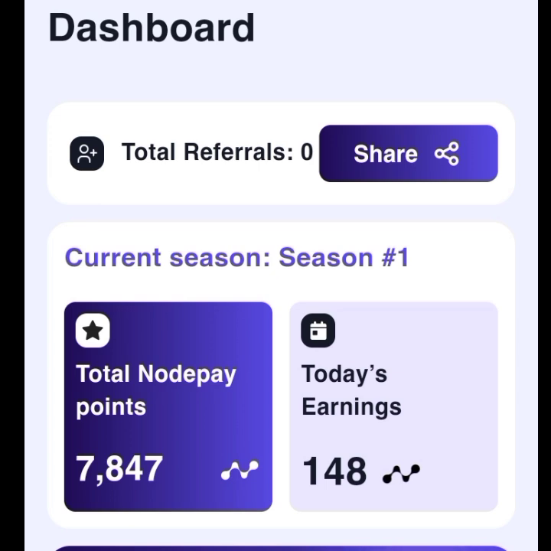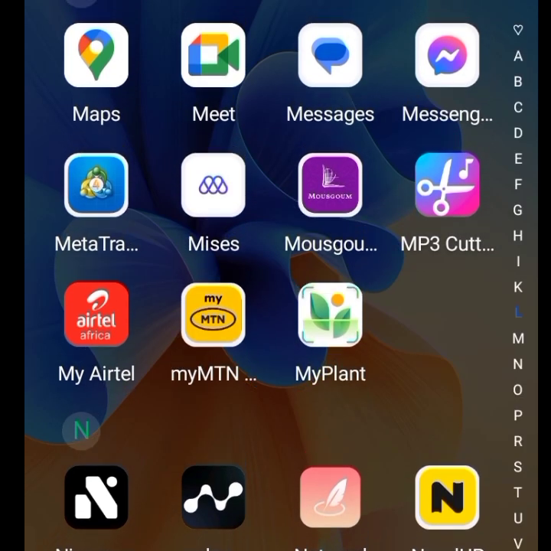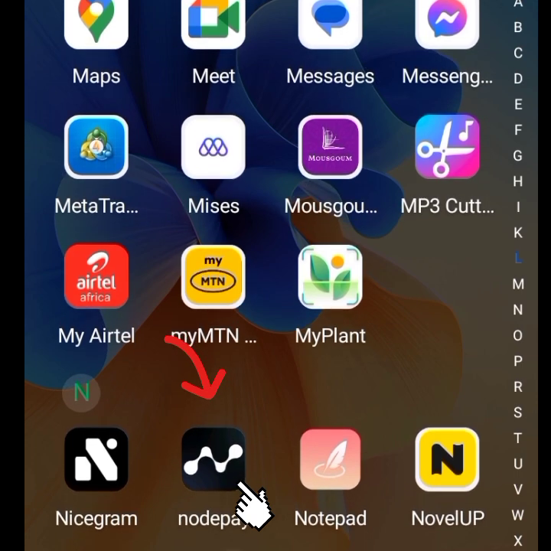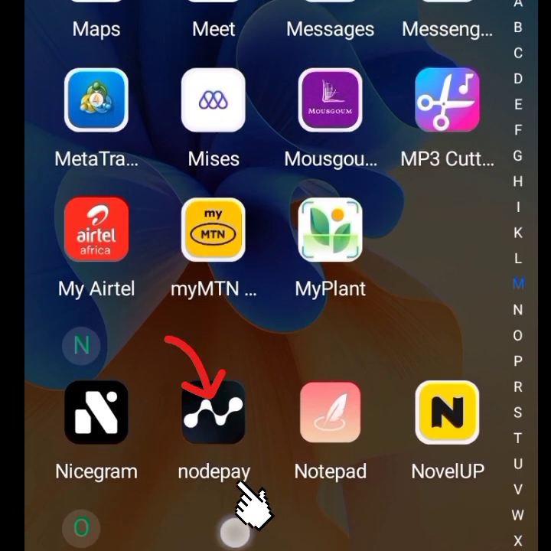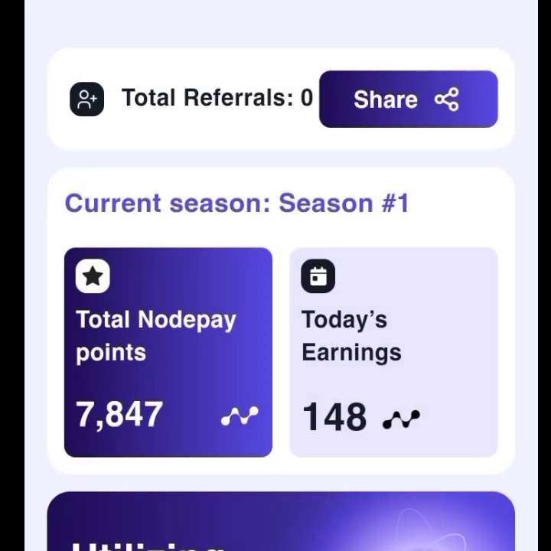All right, so in this video now, I'm going to show you how you can actually have this app installed on your mobile phone. Let me go away from here so that you can see the app. Here it is. This is the Nodepay app. The arrow is pointing at it, Nodepay app. The arrow and the finger, I'm deliberately pointing them. You can see that. So you just tap on it and it opens. And then it's working. So you just have to watch this video and see how.